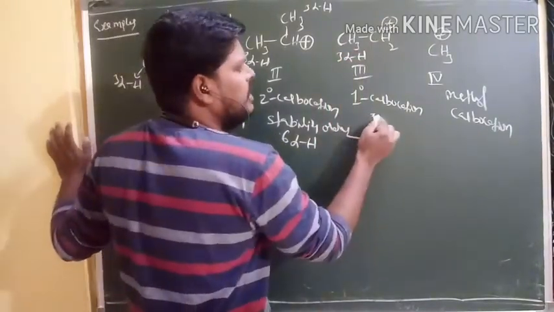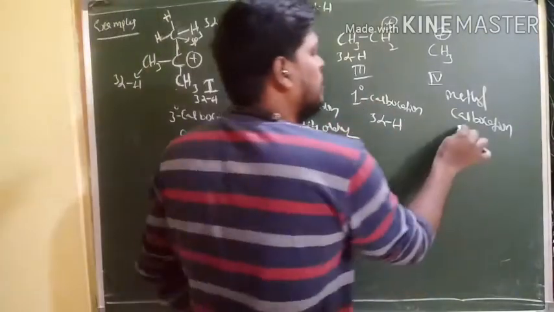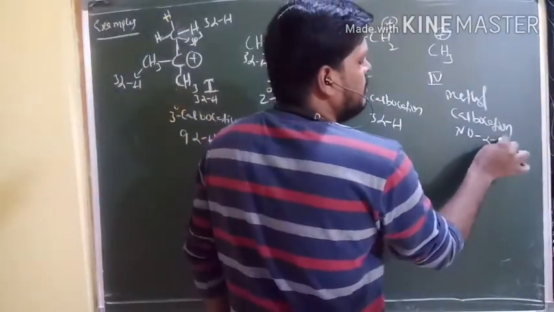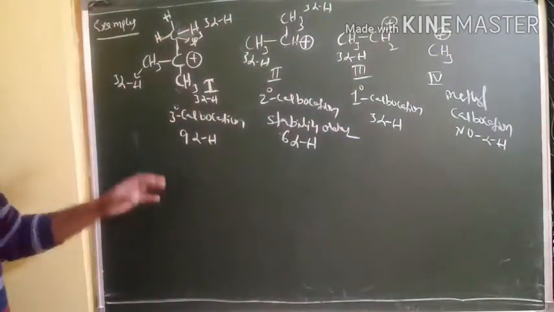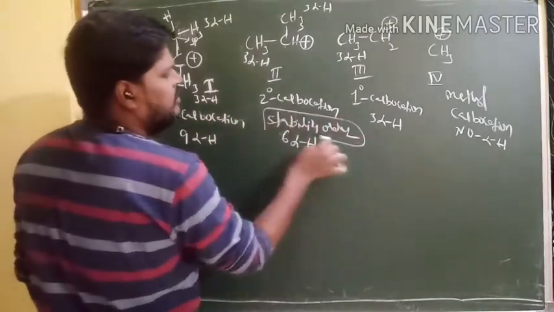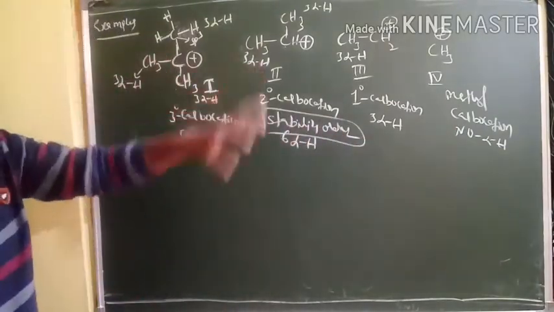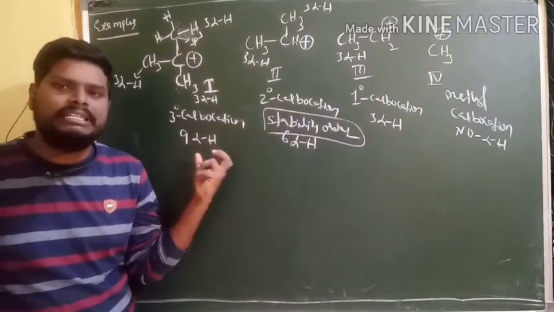So total we have 3 alpha hydrogens in primary carbocation, but here no alpha hydrogen. Here no alpha hydrogens because no carbon is there, right? So what is the stability order? What is the stability order for following these carbocations? So here only one trick is there. What is the one trick here?